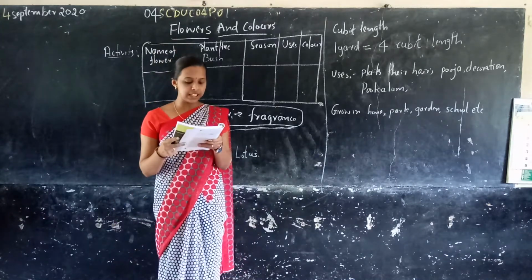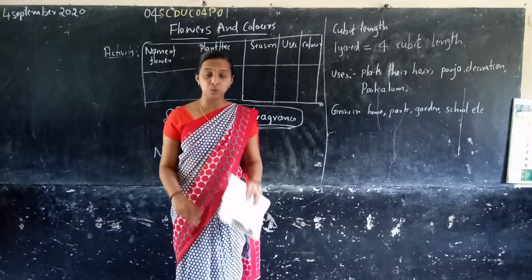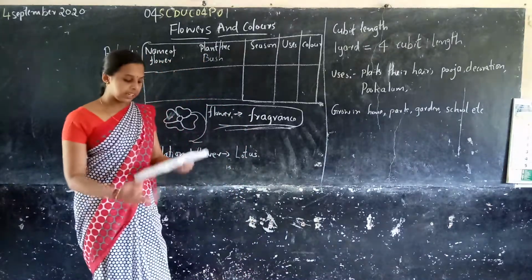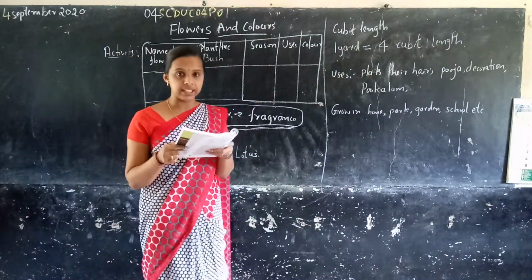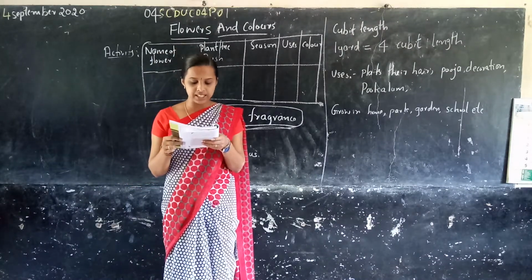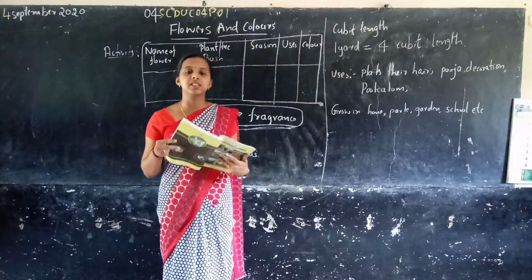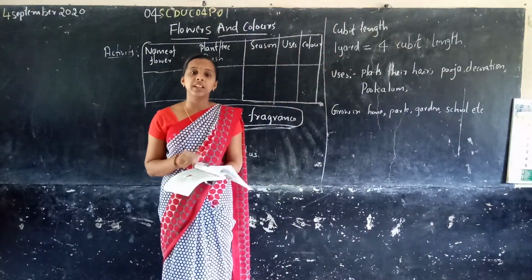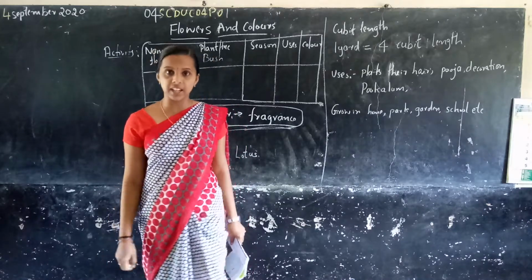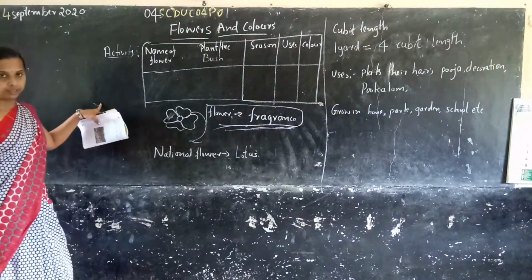The teacher told that in summer there is jasmine. In the rainy season there is dahlia, and in the winter season there is chrysanthemum. These are different flowers in different seasons. So what do we study? There are different flowers in different seasons. Okay, so there is one activity.